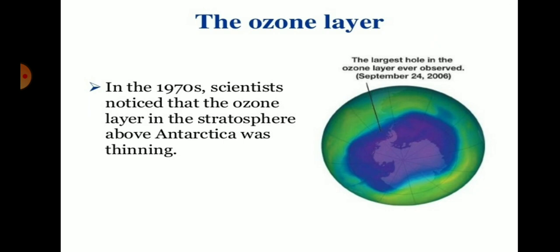In this figure you can see the largest hole in the ozone layer ever observed, on September 24, 2006. The ozone layer is essential for absorbing UV radiation, because UV radiation is harmful for human beings and living things, and can cause skin cancer or mutation in living organisms.